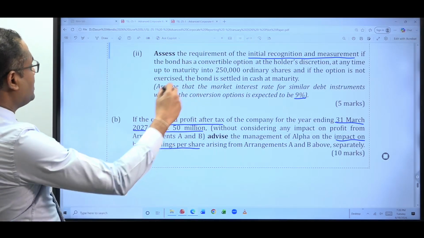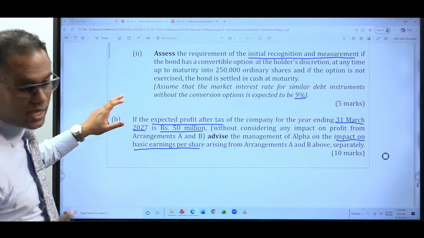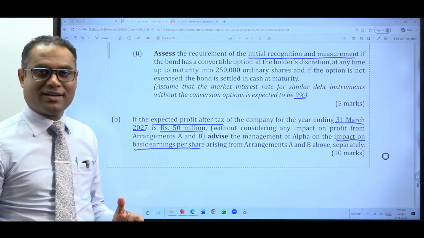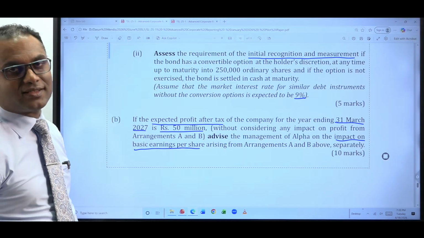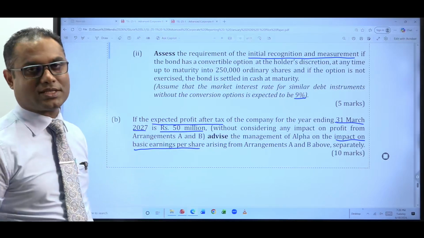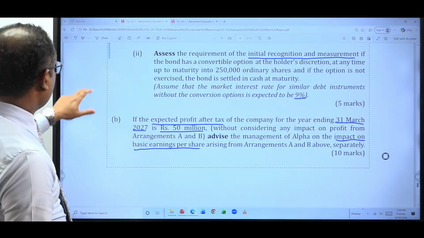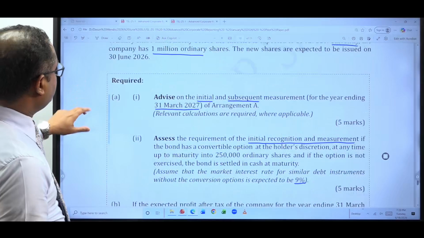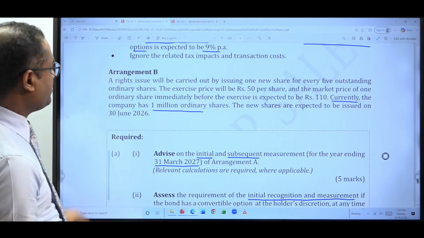That is a separate part. Right? Now we need to read what arrangement B is. We haven't read arrangement B because arrangement A we already discussed in part A. So that's why it was easy. There's nothing much to read. We just need to answer the question. Right? Okay, let's look at what arrangement B is now. Arrangement B.